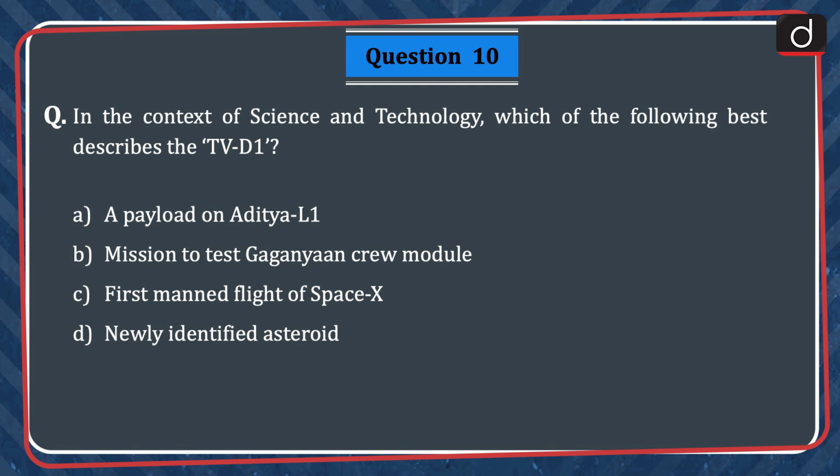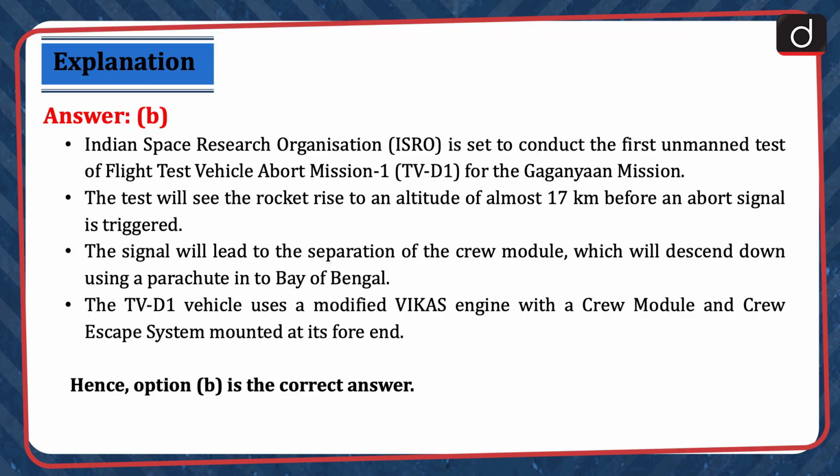Last question is, in the context of science and technology, which of the following best describes the TVD-1? A payload on Aditya L1, mission to test Gaganyaan crew module, first manned flight of SpaceX, or newly identified asteroid? The correct answer is option B, mission to test Gaganyaan crew module. India Space Research Organization is set to conduct the first unmanned test of flight test vehicle abort mission 1, that is TVD-1, for the Gaganyaan mission.